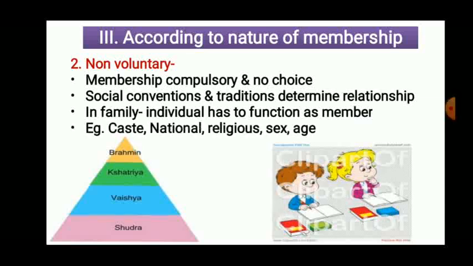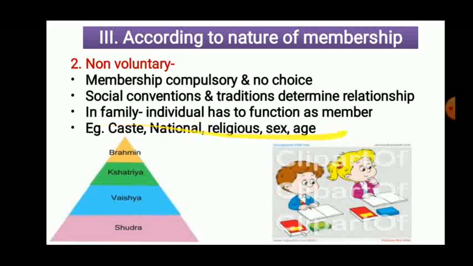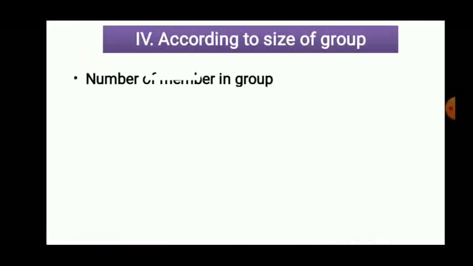Another example is the caste system. As you take birth in a particular caste, you must follow that particular caste. There is no choice. Nation, religion. These kinds of groups are permanent groups and non-voluntary. You cannot change it. So they are called non-voluntary groups, and they are formed because of traditions and natural relations. Now the next classification is the size of group.